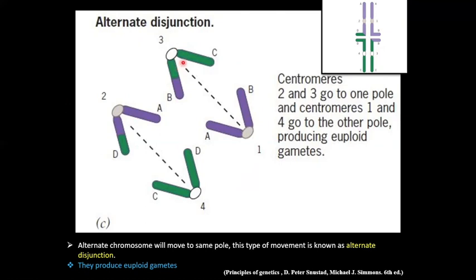In this condition, none of the arms or segments are missing. So the resulting gametes produced will be euploid, because none of the segments or arms is missing. This type of rearrangement is known as alternate segregation, and it produces euploid gametes.